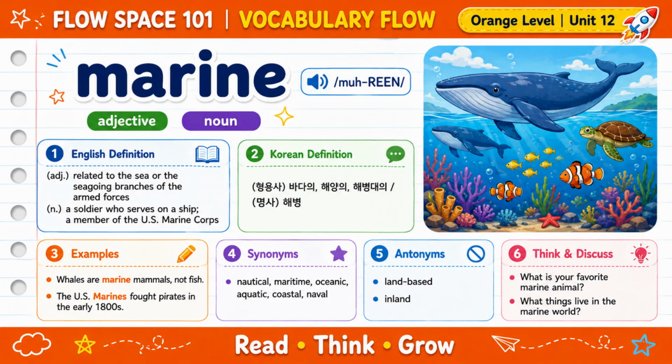For example, whales are marine mammals, not fish. Another example is the U.S. Marines fought pirates in the early 1800s. Some synonyms are nautical, maritime, oceanic, aquatic, coastal, and naval. What is your favorite marine animal? What things live in the marine world?